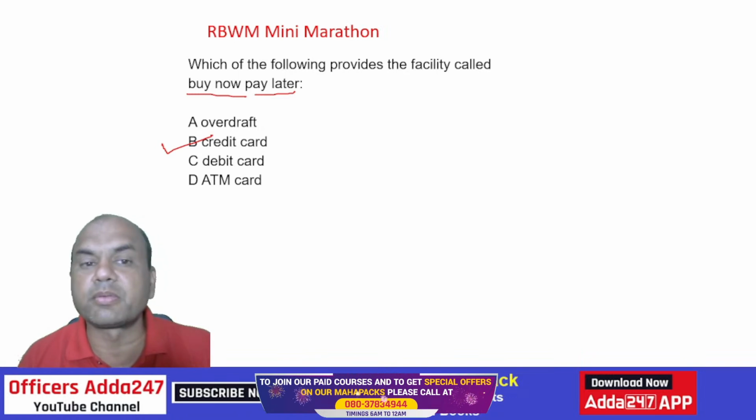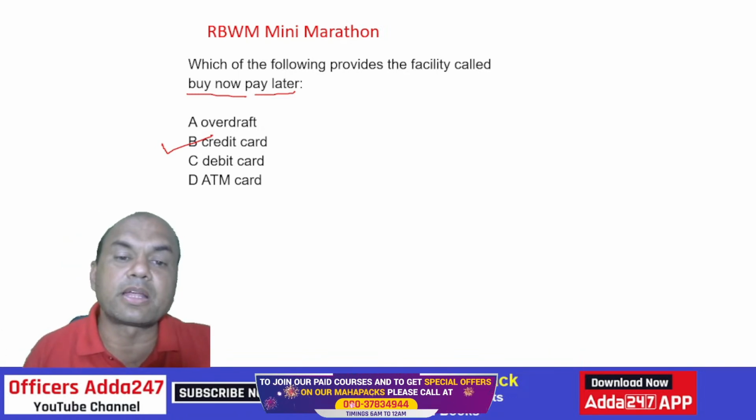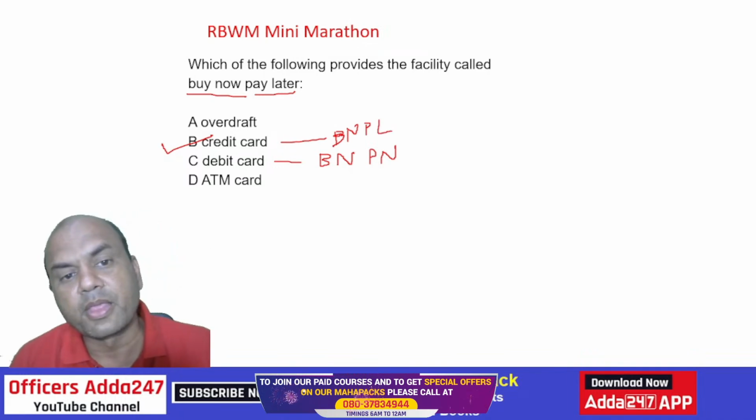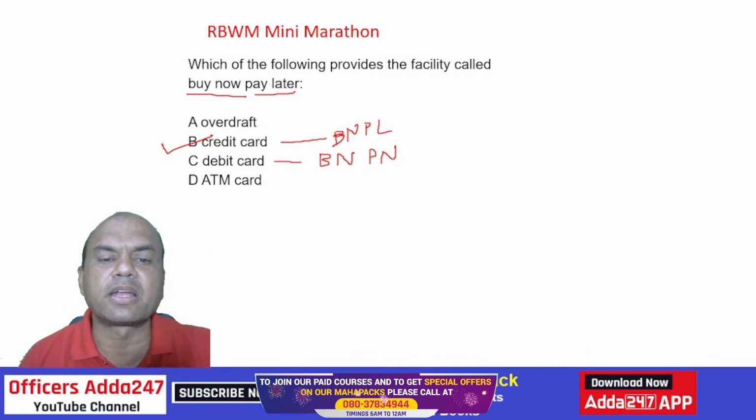Always remember, buy now pay later is always given by credit card. By debit card it is buy now pay now, BNPN, and this is BN, buy now, PL, pay later. Overdraft is totally different. It is a loan. ATM card and debit card are the same only.